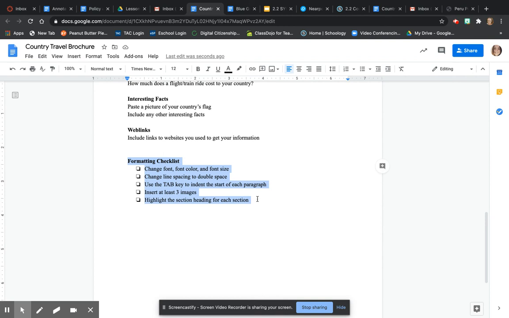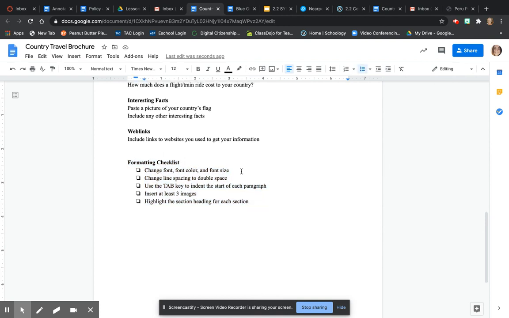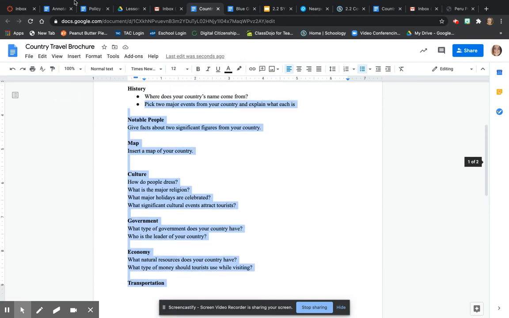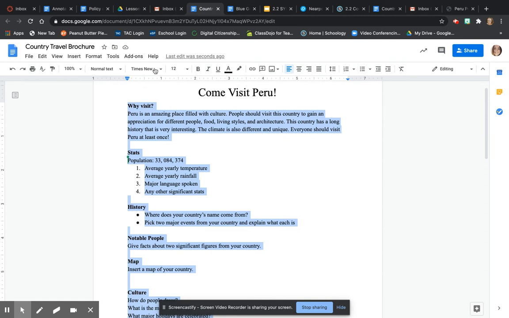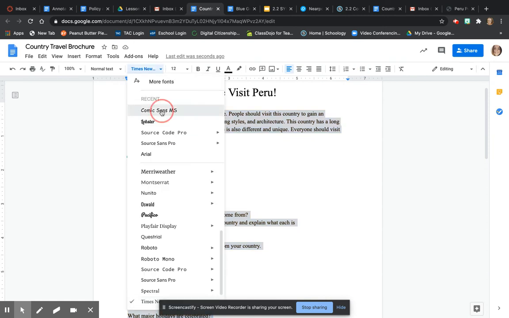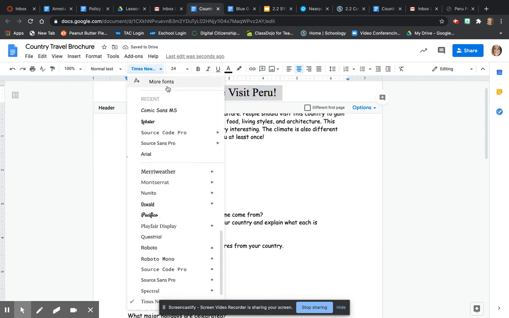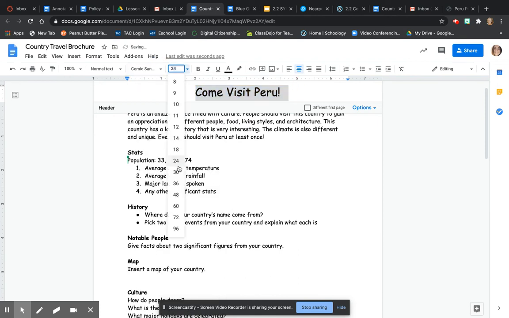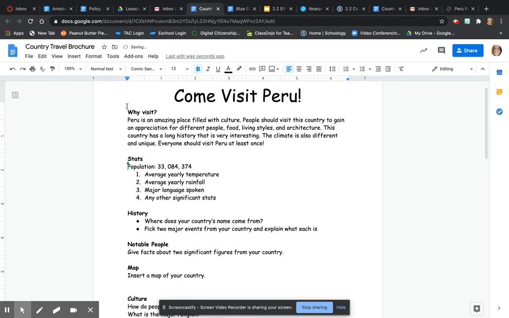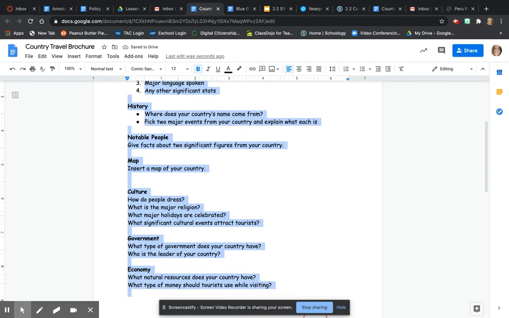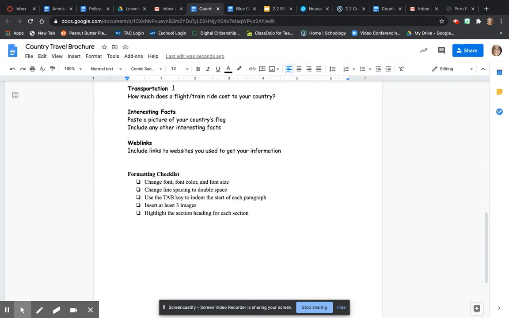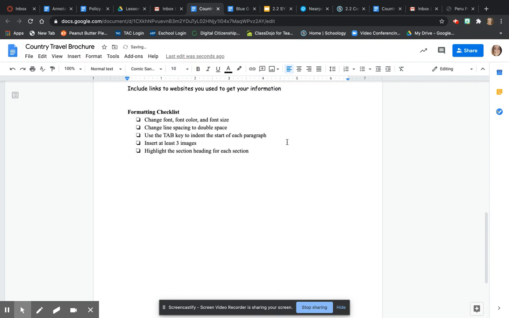So this is practicing all of those formatting things we did in Google Docs. So first, right, we need to change the font, color, and font size of everything. So that means you're going to select your document, right? I'm going to change it to Comic Sans. I like using that font. I'm going to change the font of my title up here, right? I'm going to change the size. I'm going to make this bigger. This I'm going to make a little bit smaller, right? Just maybe a tiny bit smaller.